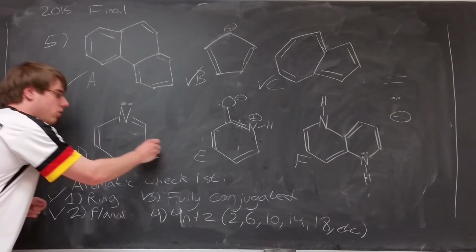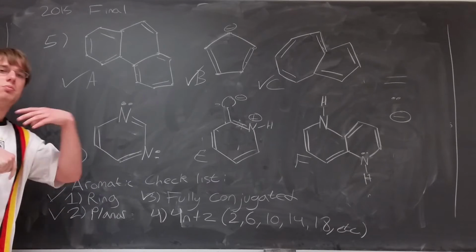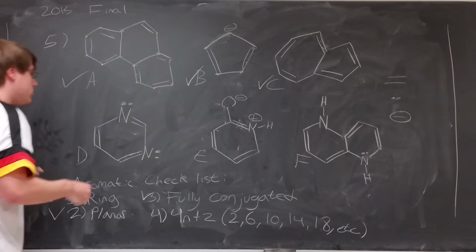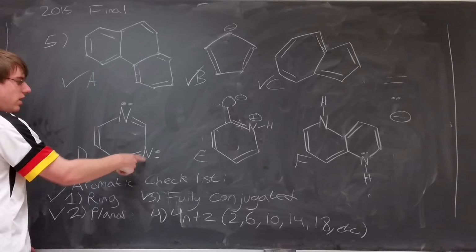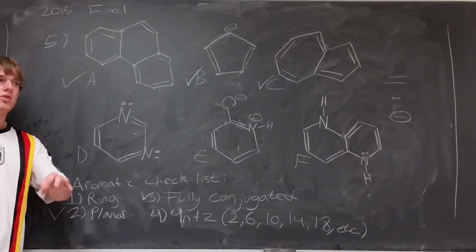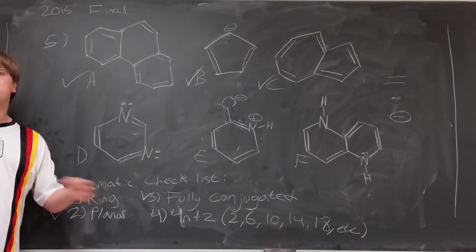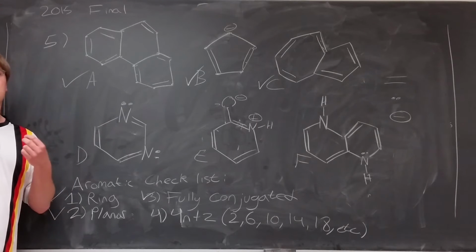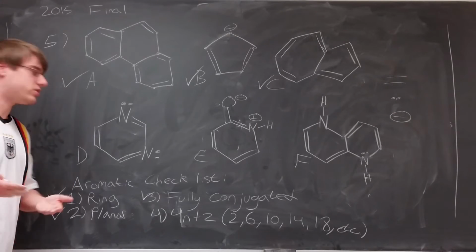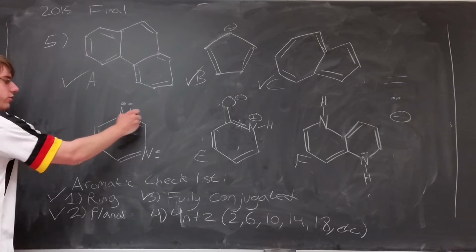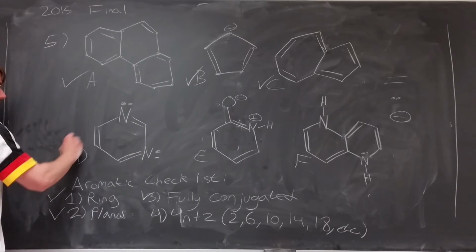That lone pair is not going to resonate into the ring, so it's not part of the conjugation. So all you need to know is whenever you see a benzene ring, but some of the carbons are nitrogens, those nitrogen's lone pairs are not affecting the aromaticity. So in total, there are 2, 4, 6 electrons, and this is aromatic.